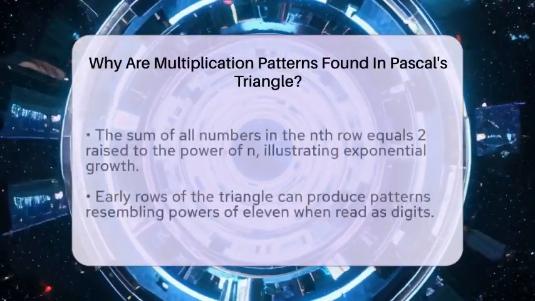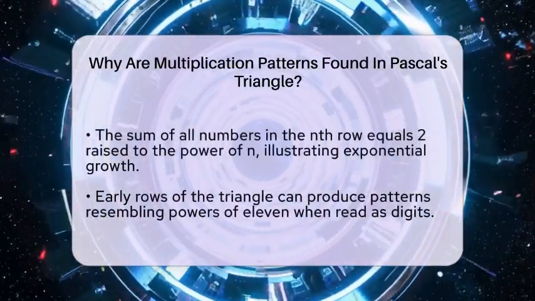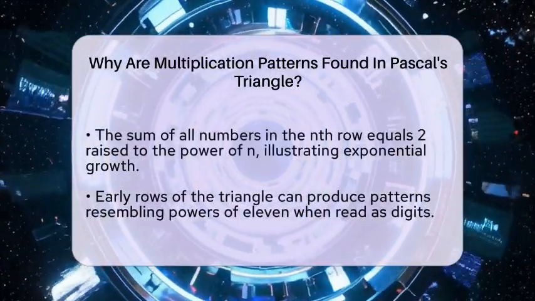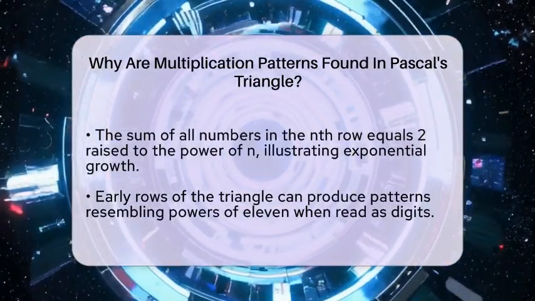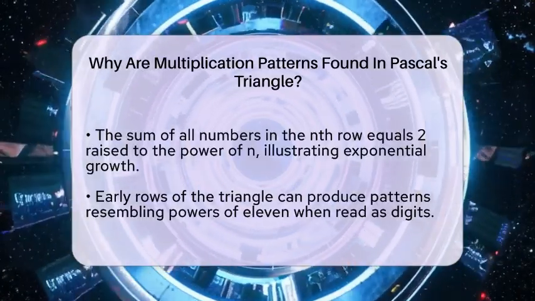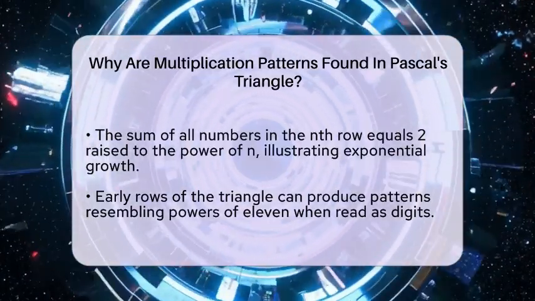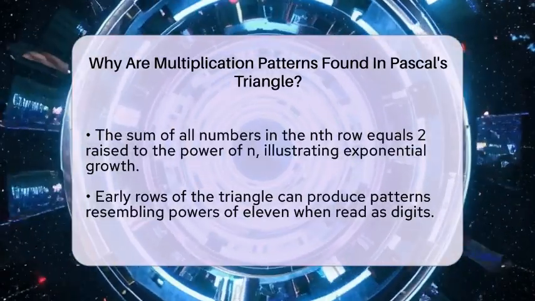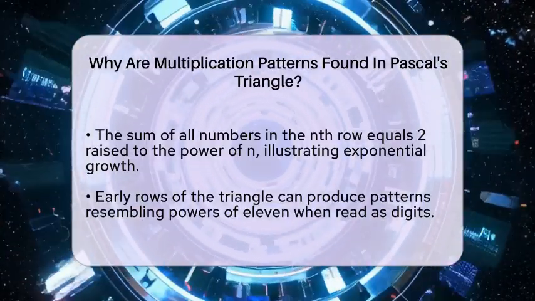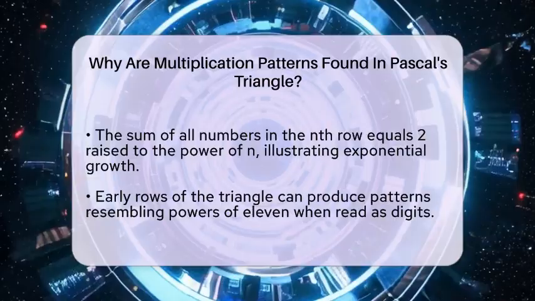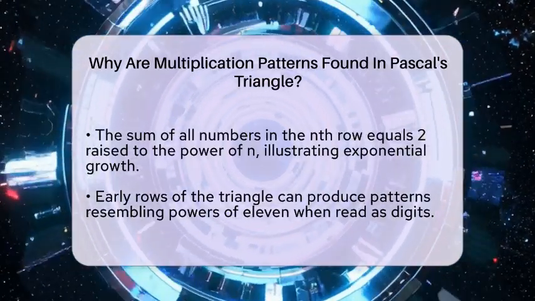Another pattern shows up when you multiply all the numbers in a row. The product of the numbers in a row relates to factorials, which are all about multiplying sequences of numbers. These products can help approximate constants like the number e, which is fundamental in growth and decay processes. So, multiplying the row entries connects the triangle to some of the most important ideas in mathematics.